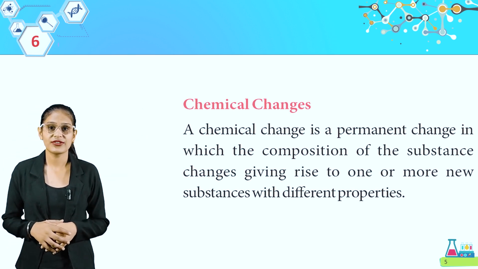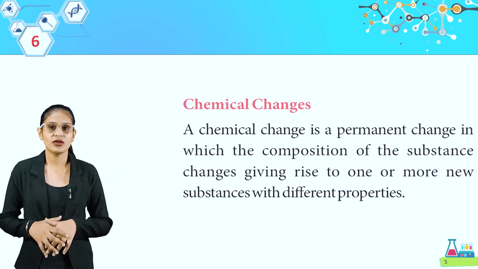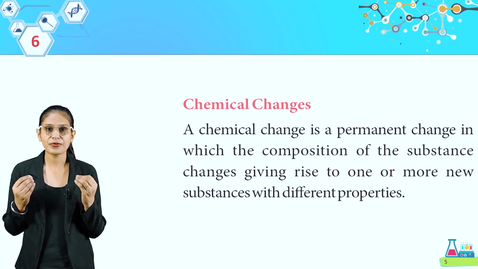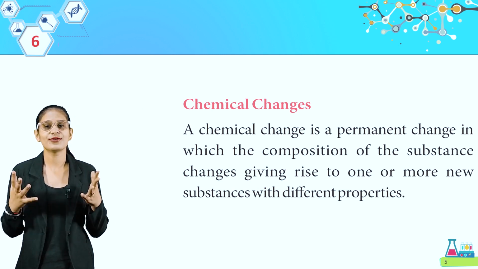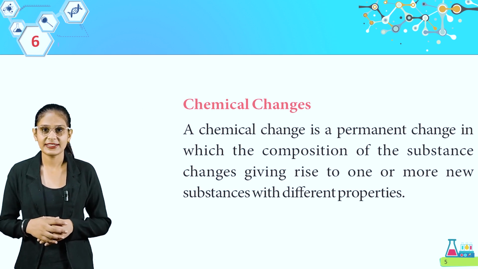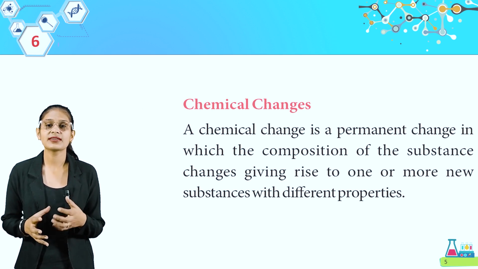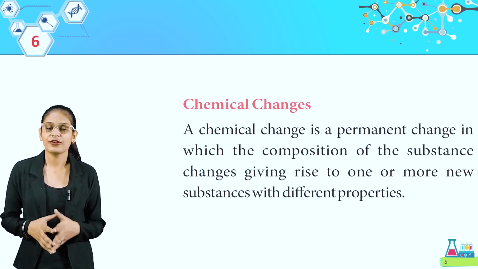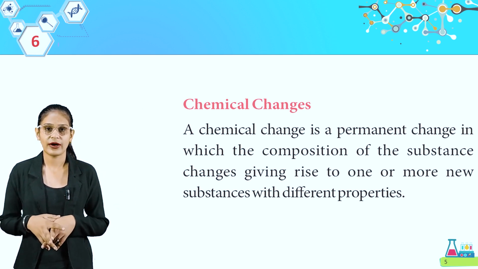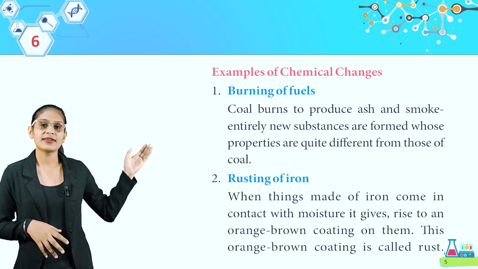A chemical change is a permanent change in which the composition of the substance changes, giving rise to one or more new substances with different properties. Get it students? So क्या होगा जब हमारे पास किसी new substance की formation होगी और उसकी property बिल्कुल different होगी, that is chemical change. Now we have examples of chemical change.